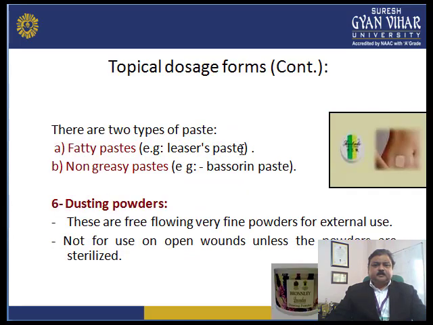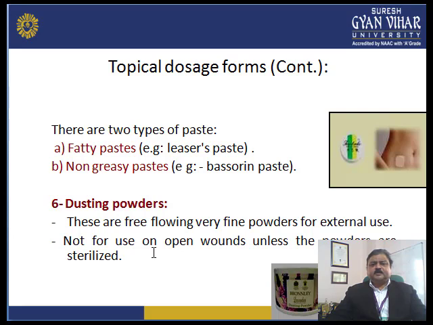There are two types of paste available: fatty paste, the example being Lassar's paste, and non-greasy paste, the example being Vaseline paste. Then next are dusting powders. Dusting powders are free-flowing, very fine powders for external use. They are not used on open wounds unless the powders are sterilized.